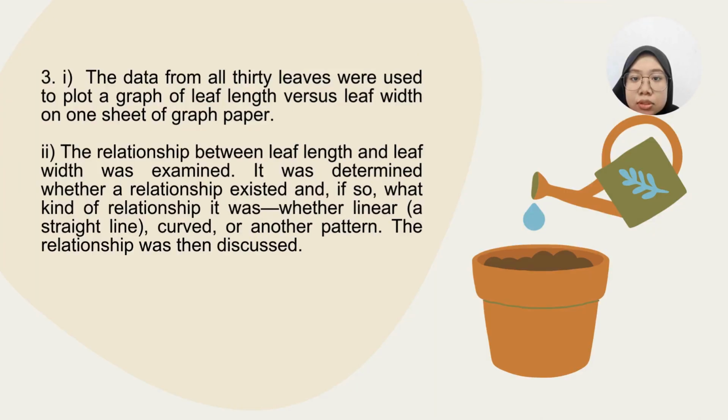Third, the data from all 30 leaves were used to plot a graph of leaf length versus leaf width on graph paper. The relationship between leaf length and leaf width was examined. It was determined whether a relationship existed and, if so, what kind of relationship it was, whether linear, straight line, curve, or another pattern. The relationship was then discussed.